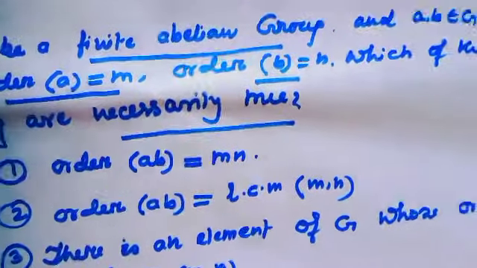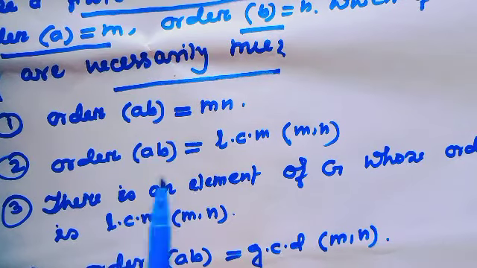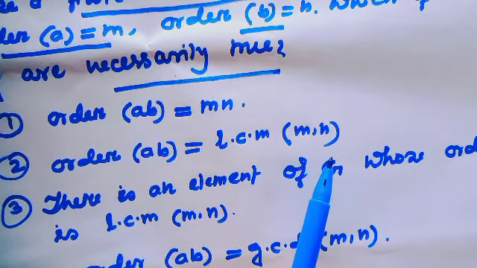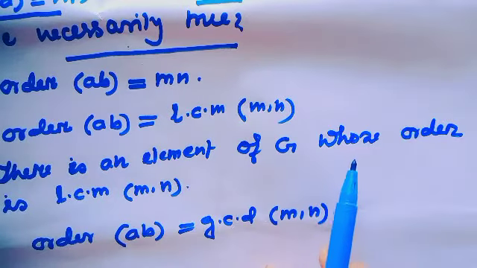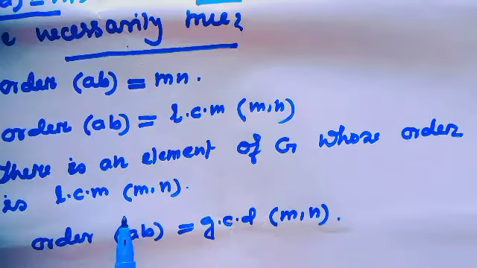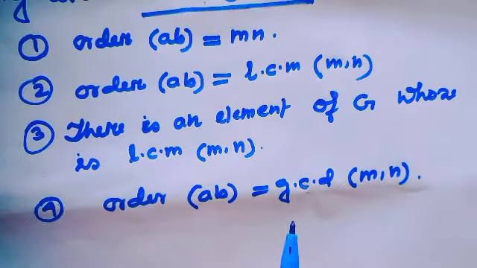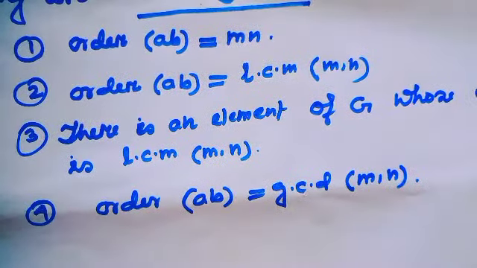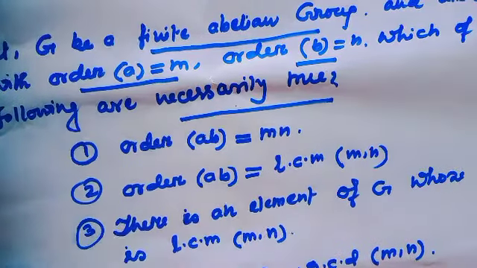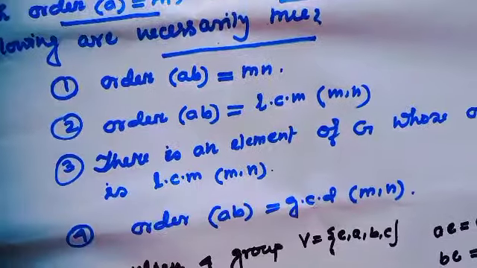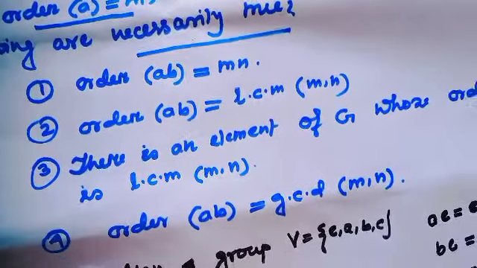Option 1, order of AB equal to mn. Option 2, order of AB equal to LCM of m and n. Option 3, there is an element of G whose order is LCM of m and n. And option 4, order of AB equal to GCD of m and n. Okay? Now let's verify the options. For options 1, 2 and 4, I will give one example to contradict each option.